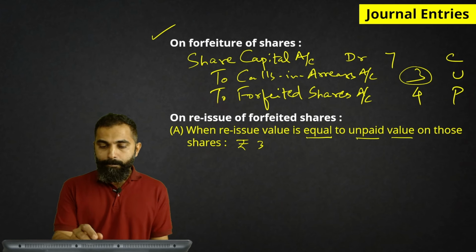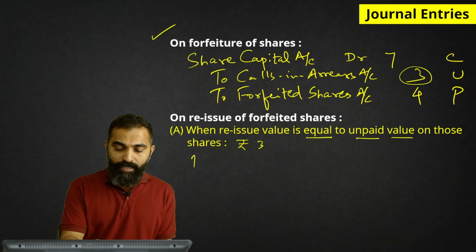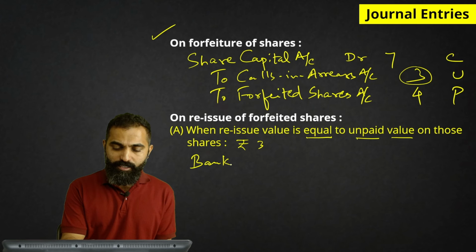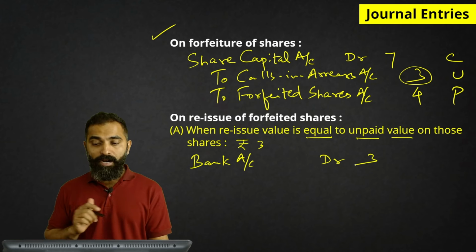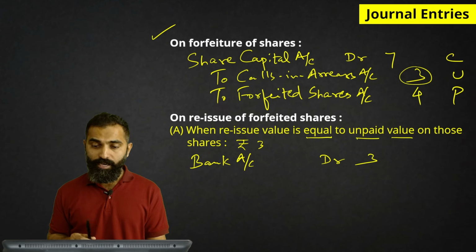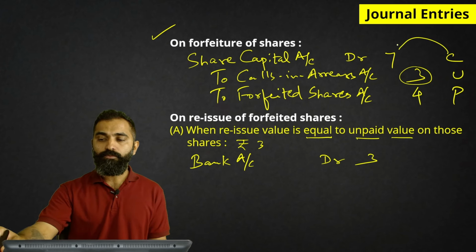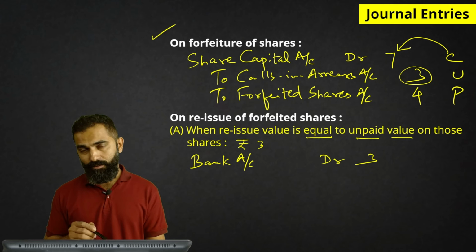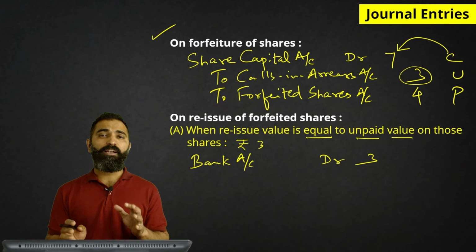So when we are reissuing the shares, we will get money, so our bank will receive money. That's why bank account debited 3 rupees. But when we are reissuing the shares, we have to check what is the called up value. Now the called up value is rupees 7. That means the entire share capital is at 7 rupees.